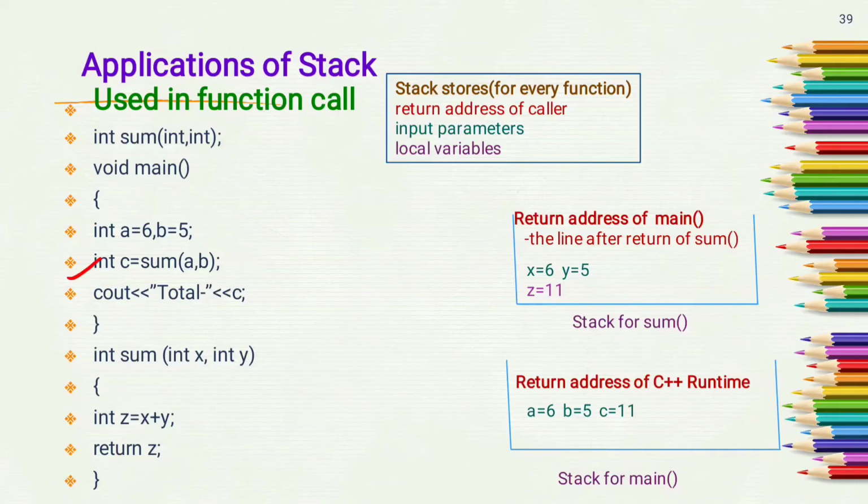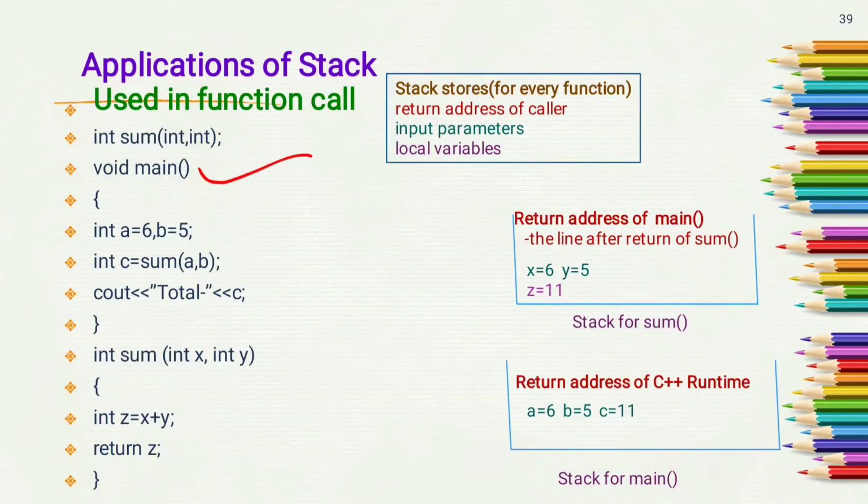After getting the value in c, we have to print the total value on the screen. We print this total on the screen by writing cout total c. This is the function declaration and this is the definition of the function sum. Here the values of a and b will be copied into x and y, and this function performs addition of x and y, that means 6 and 5, and stores this result into z, and after that returns this value to the calling function.